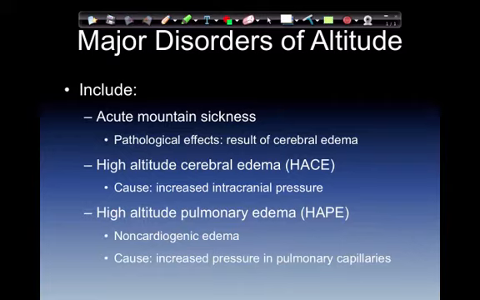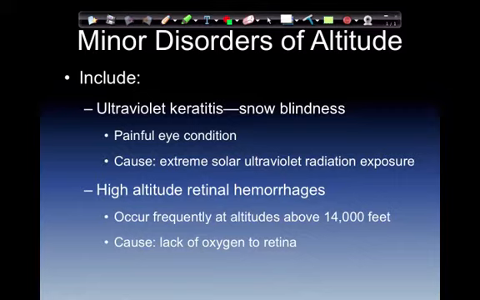Minor disorders of altitude. Ultraviolet keratitis, or snow blindness, is a painful eye condition. The cause is extreme solar ultraviolet radiation exposure. It typically occurs from wearing no protection or inadequate eye protection in high glare conditions. High altitude retinal hemorrhages occur frequently at altitudes above 14,000 feet. The cause is the lack of oxygen to the retina. It rarely affects vision unless the hemorrhage is very large.